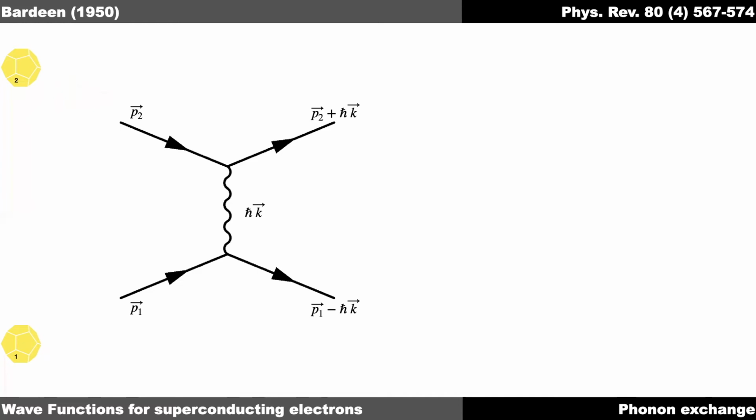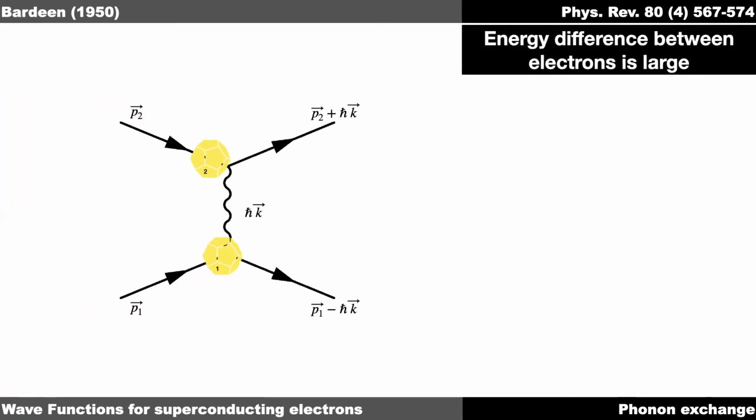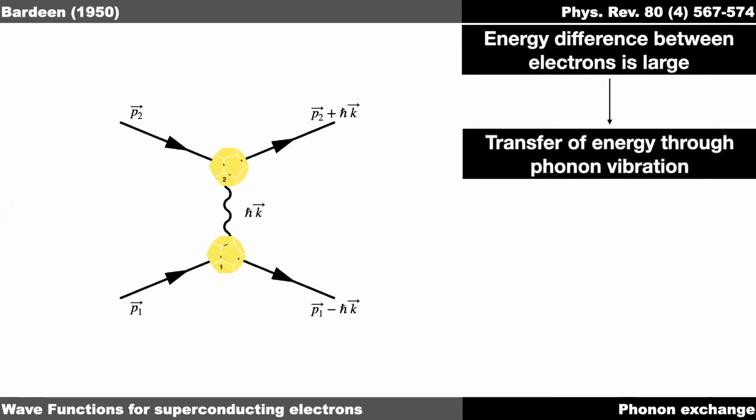Bardeen proposed in 1950 that as electrons travel through a solid, if there is a large momentum difference between two electrons, then they can come close together and exchange energy through phonon exchange, facilitated by the lattice.